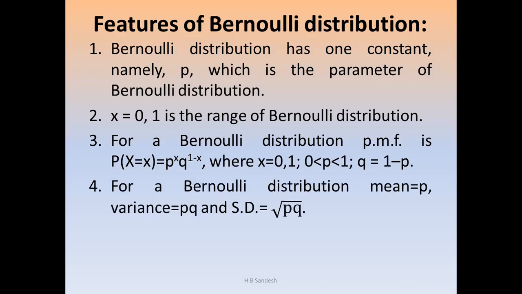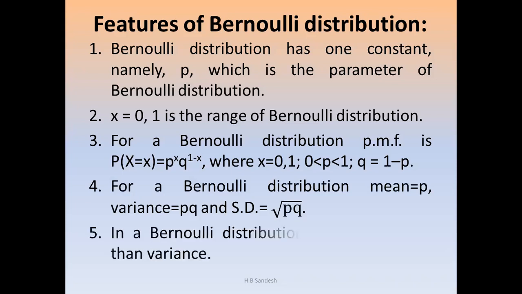For a Bernoulli distribution, mean is equal to p, variance is equal to pq, and standard deviation is equal to root pq. In a Bernoulli distribution, mean is greater than variance. So in the Bernoulli distribution, the mean of the distribution is always greater than the variance of the distribution.